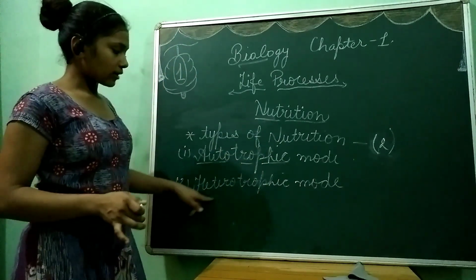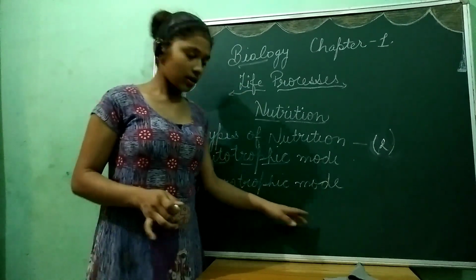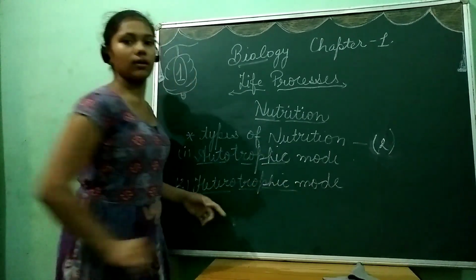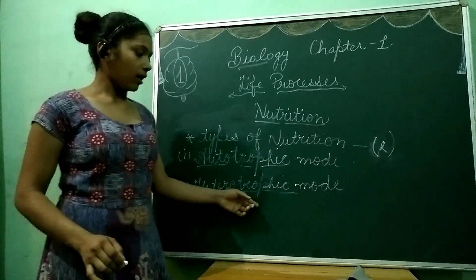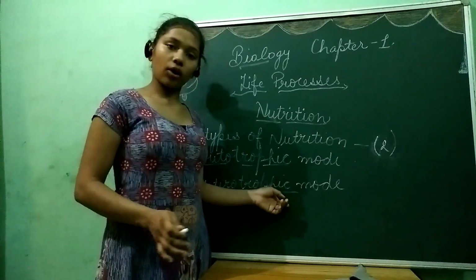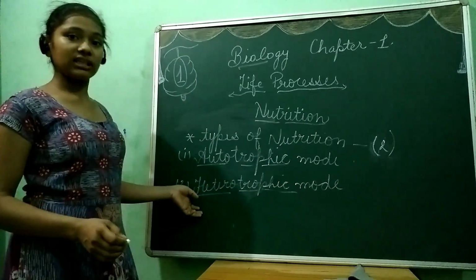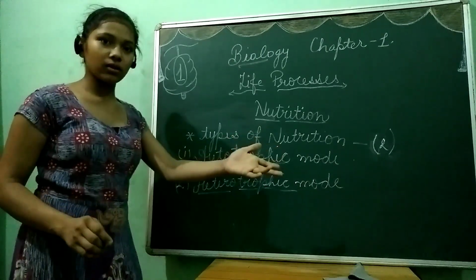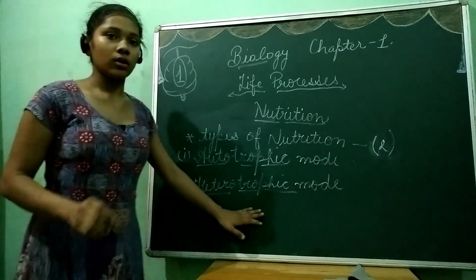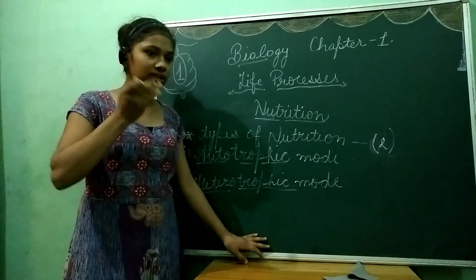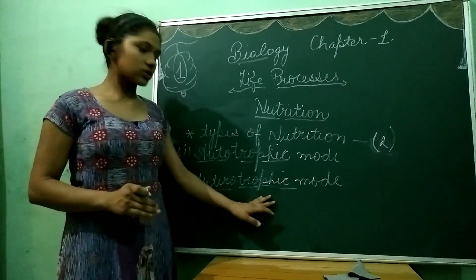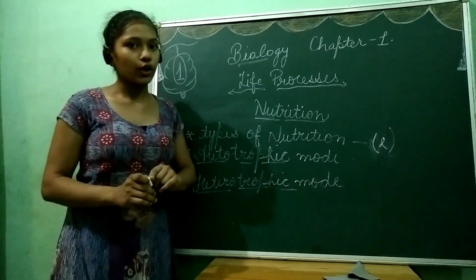The second thing is the heterotrophic mode of nutrition. Hetero means other. Trophic means nutrition. So these living organisms are dependent on others. What are heterotrophs? These are the organisms which follow the heterotrophic mode of nutrition.